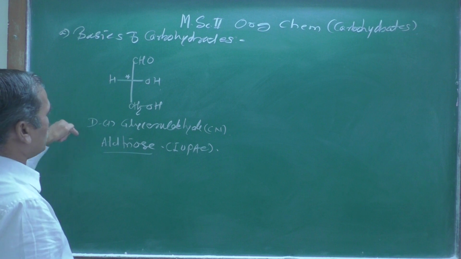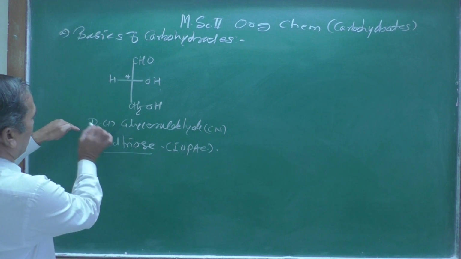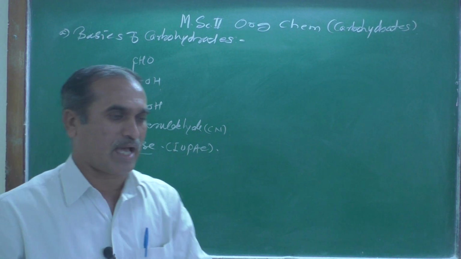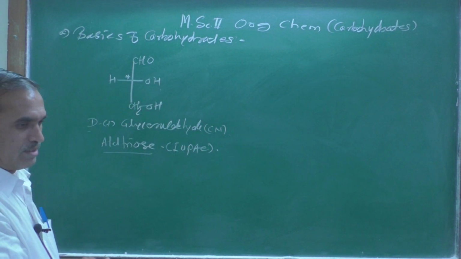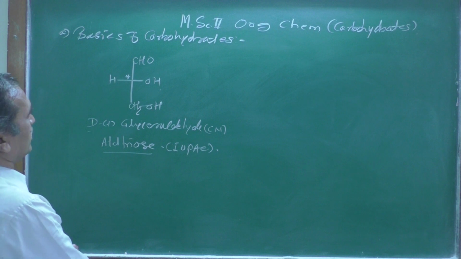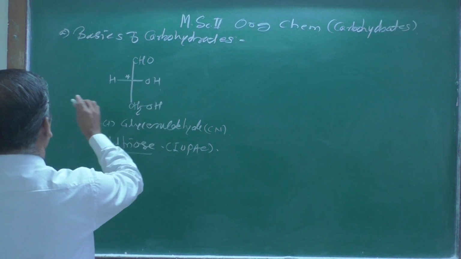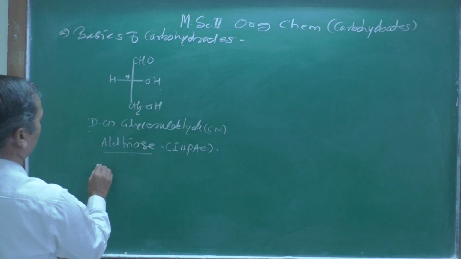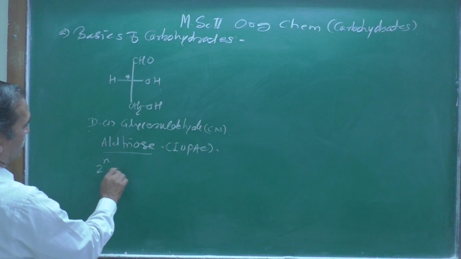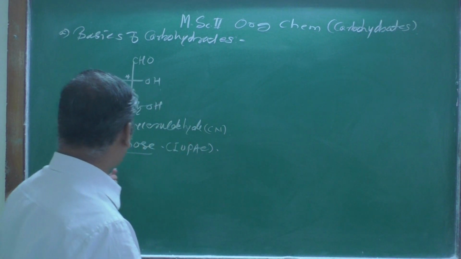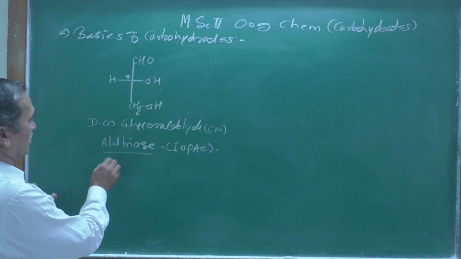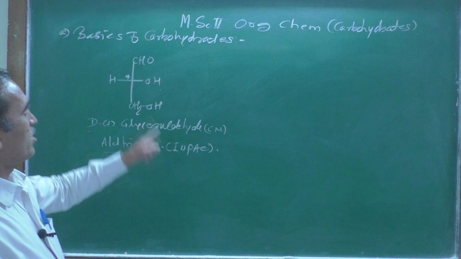With respect to this, the D relative configuration is assigned to such carbohydrates. So according to the van 't Hoff rule, 2 raised to n isomers, where n indicates the number of chiral centers.